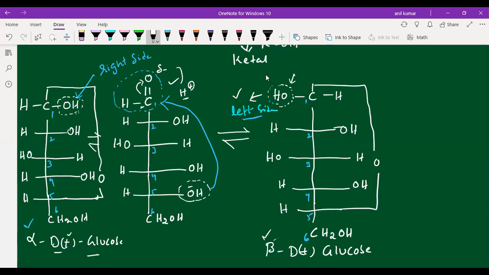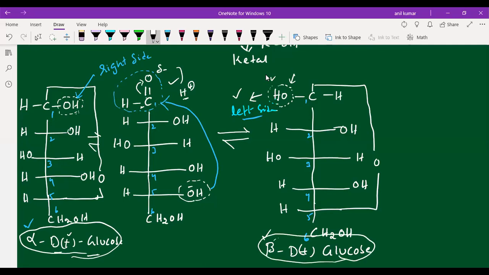That means alpha D plus glucose and beta D plus glucose, we are differentiating by seeing the OH group position. If the OH group is present at the right side of the first carbon, we call it alpha D plus glucose. If the OH group is present at the left side of the first carbon, we call it beta D plus glucose.